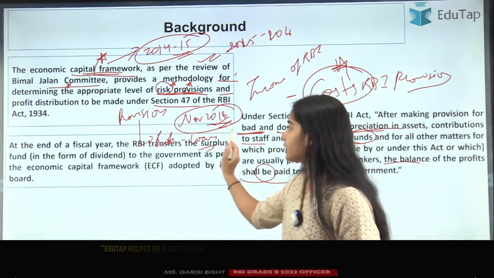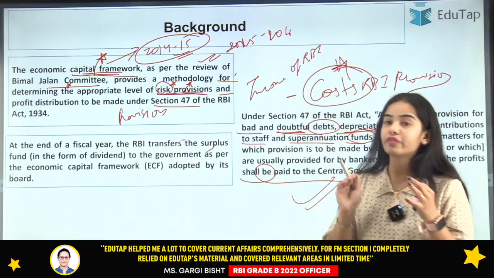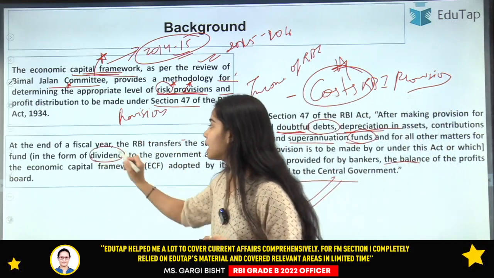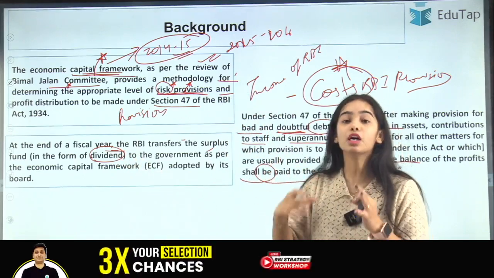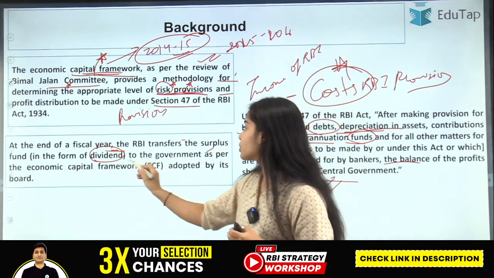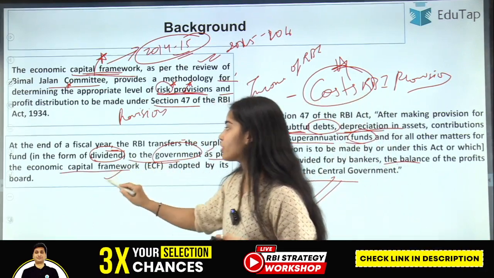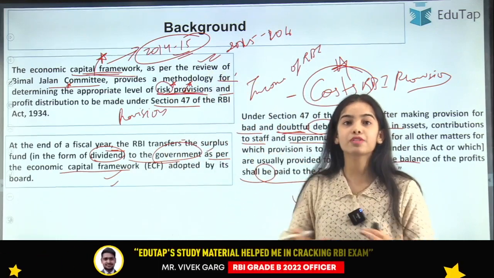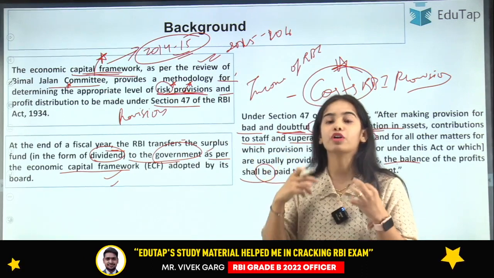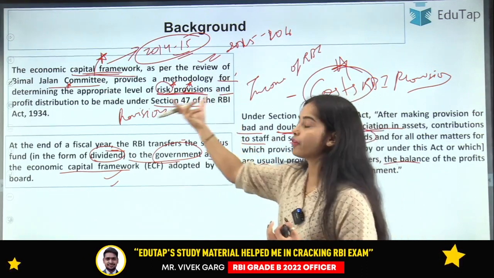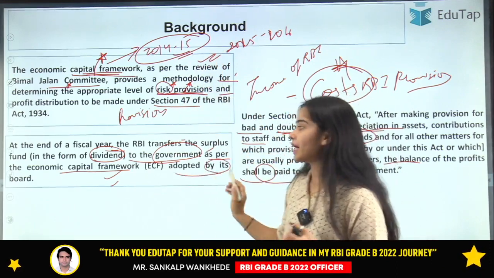So at the end of the fiscal year, the RBI transfers the surplus fund in the form of dividend. The surplus fund is transferred from the Reserve Bank of India to the Government of India as a dividend, as per the Economic Capital Framework. The Economic Capital Framework provides for the risk provisioning and the rules for the profit distribution, adopted by its board.